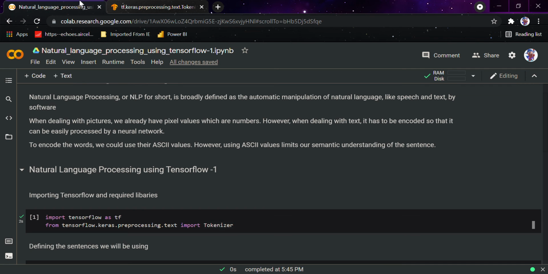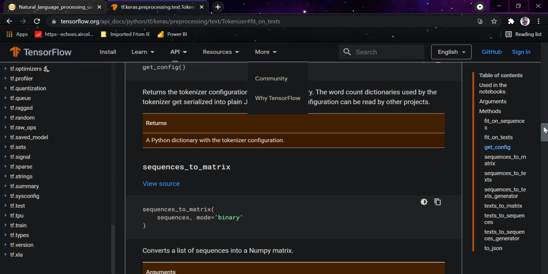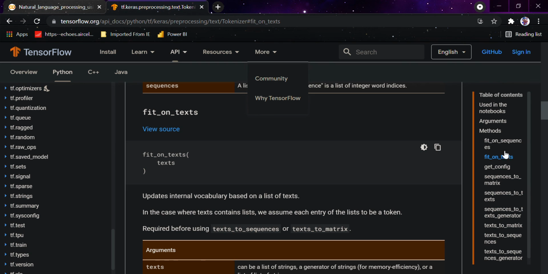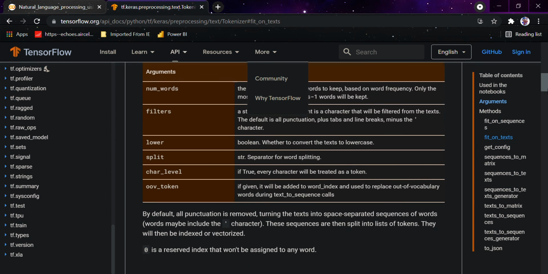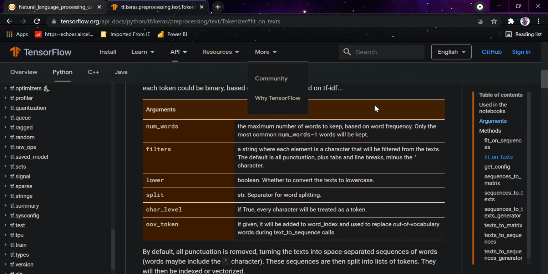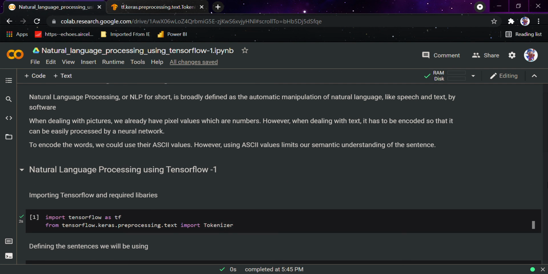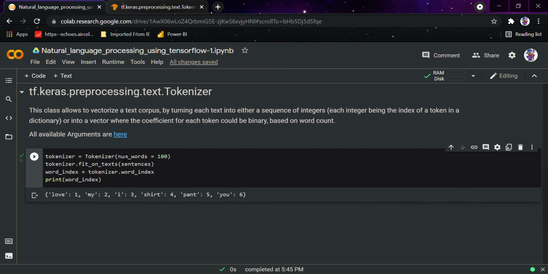It's a really nice documentation where you can see almost all the things available on how to use the tokenizer and what arguments are available inside it. You can see that there are a number of arguments. Even here you can see the num_words argument, which is the maximum number of words to keep based on word frequency. So I have already told you this is the maximum number of words we can store inside the tokenizer. This can be 1000, 2000, 3000, 4000, as much as you want depending on the data you are testing on. So this was it for the video.